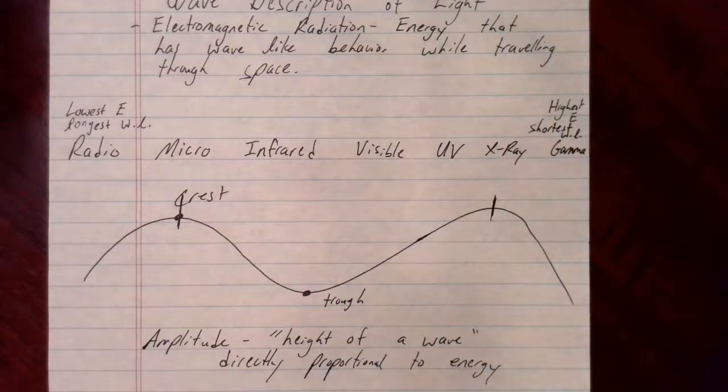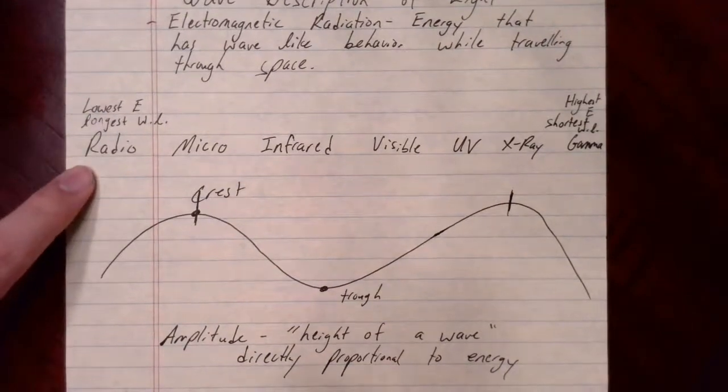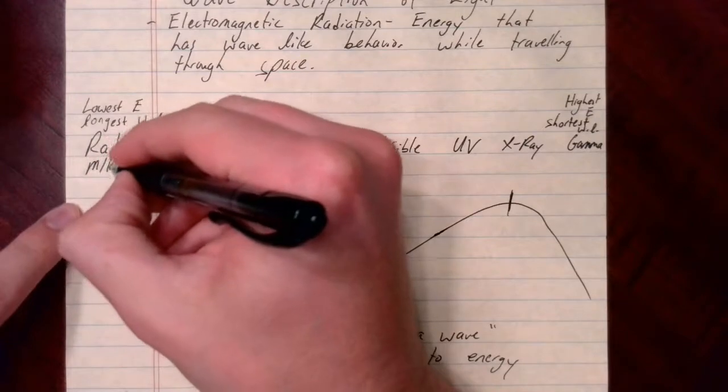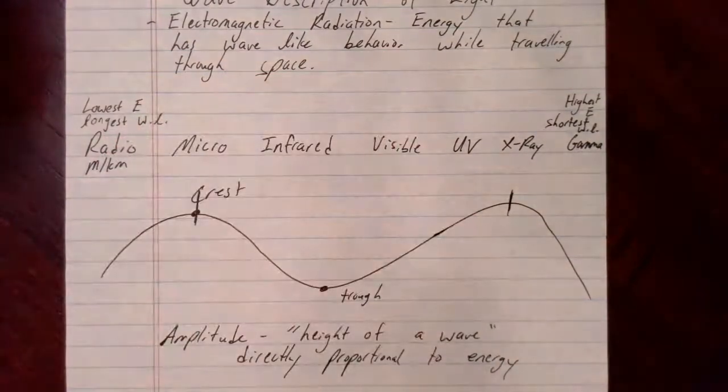So a couple of other notes about wavelength. Wavelength is a distance, so we could measure that in any of our units that correspond to distance. So we could measure it in kilometers, we can measure it in meters, we can measure it in nanometers. So obviously that depends on what part of the spectrum we're dealing with. If we're dealing with this part of the spectrum down here, the radio wave spectrum, we will probably measure wavelength in meters or kilometers. Okay? So they have very, very long waves.